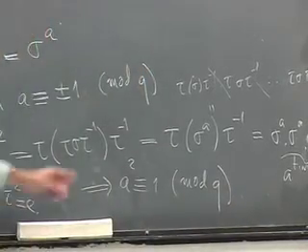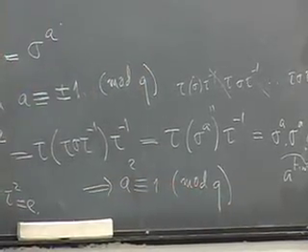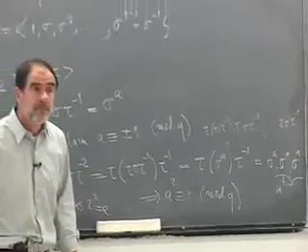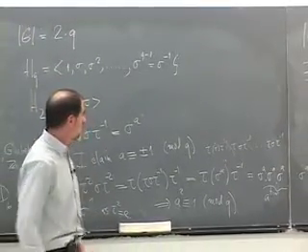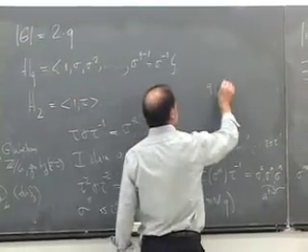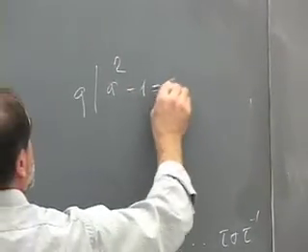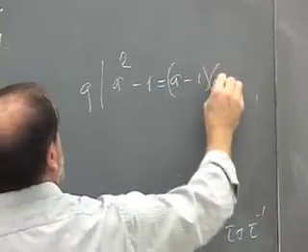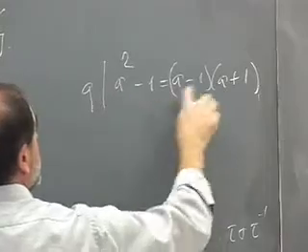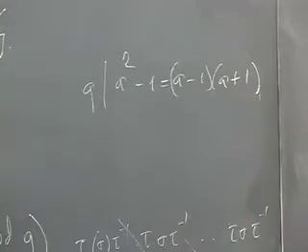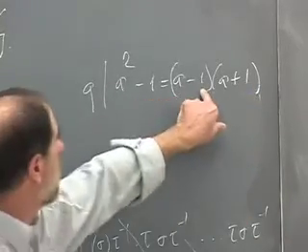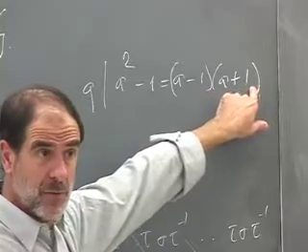And the only elements whose square is 1 mod q are plus or minus 1 mod q. Because if q divides a squared minus 1, this is a minus 1 times a plus 1. And if you have a prime that divides a product of numbers, it has to divide one of them. So either a is 1 mod q or a is minus 1 mod q.